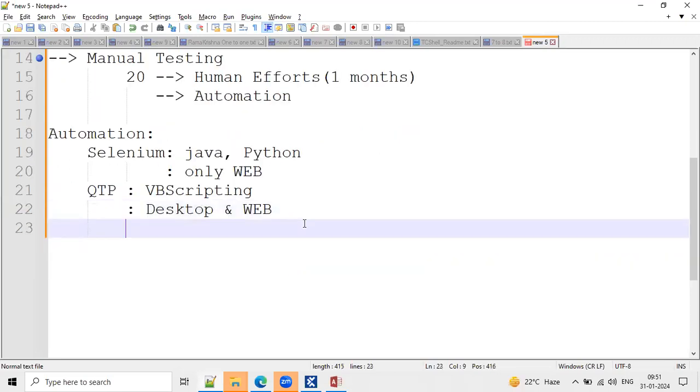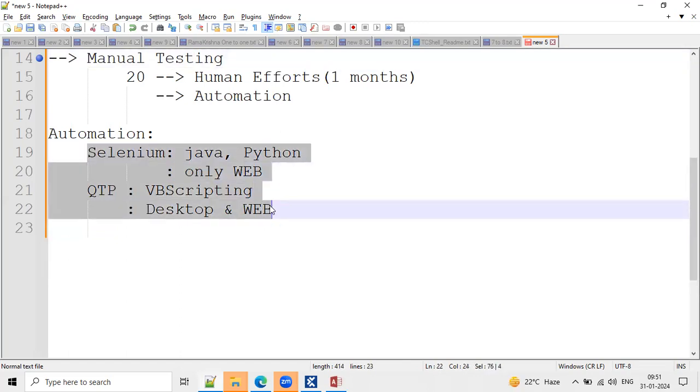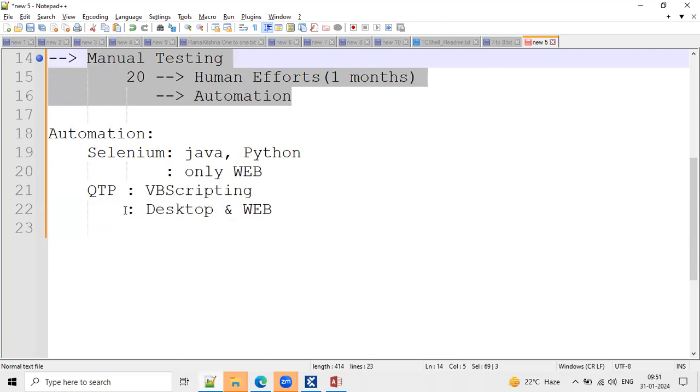When it comes to the market, it has different kinds of applications. Some are related to web, some to desktop, some remote desktop related applications, some PDF validation related applications, and Excel operations. A couple of applications are available. Can we automate all these things with Selenium? No. With QTP? No. So the burden again goes to the manual test engineer, right? The manual test engineer is sitting and doing manually the things that they are unable to automate.